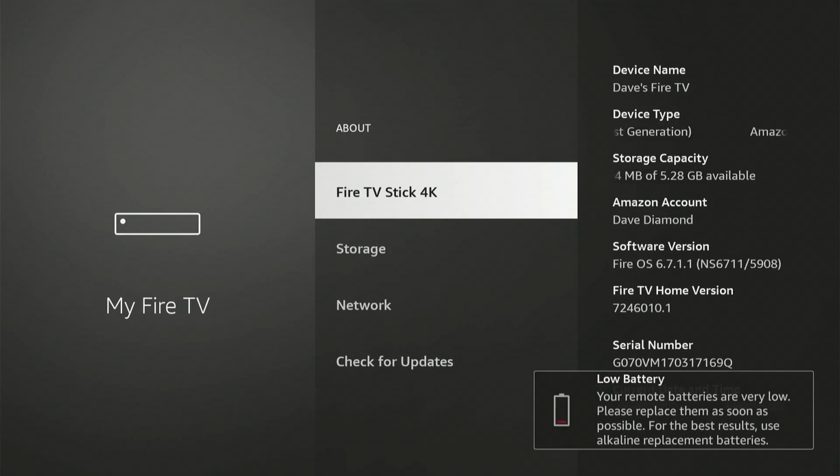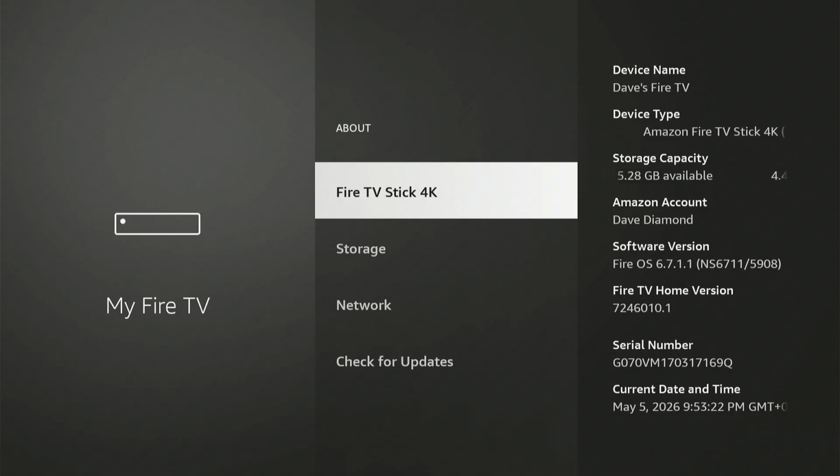This is the entire device information laid out. So the device name is there, Dave Fire TV. You have the device type, Amazon Fire TV Stick 4K. This is the first generation. The storage capacity is also included. It tells you that there's 5.28 gig available, and that's the total storage. But out of that storage, just 4.43 gigabytes is used.